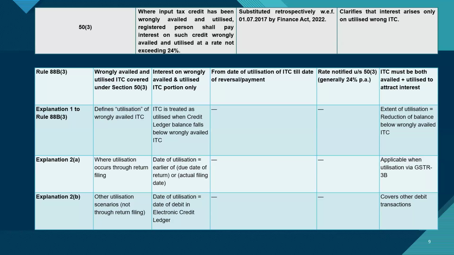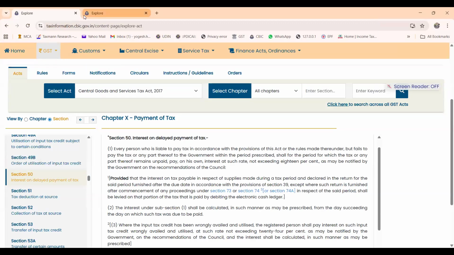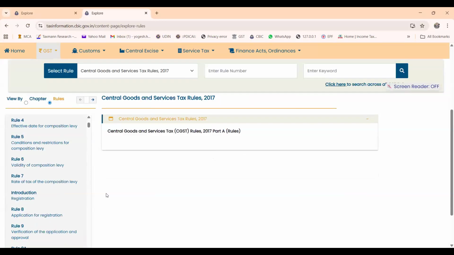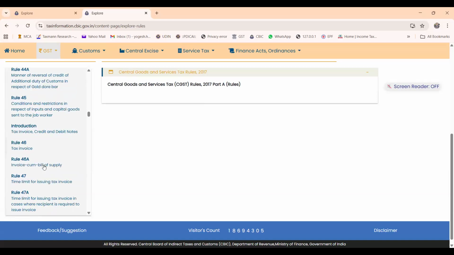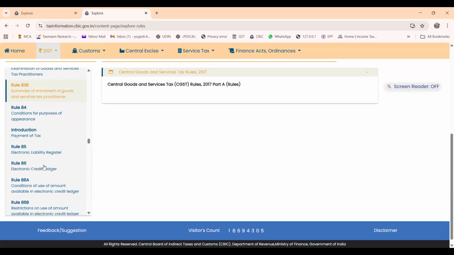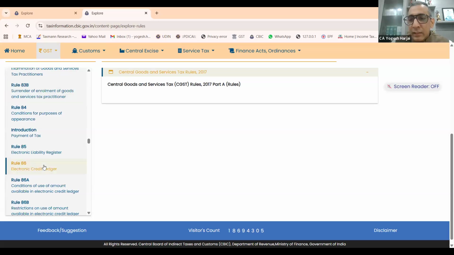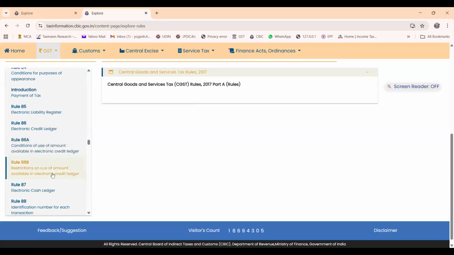Sir, then where has this payment gone, if it is not considered as a payment? We have to ultimately claim the refund of that amount by making the payment through cash. So yes, sir, ultimately payment is done. I understand that it is not done in the right way. Then the department will say limitation applies. But then it is not tax, sir. It is just a payment. Yes, limitation should not apply.